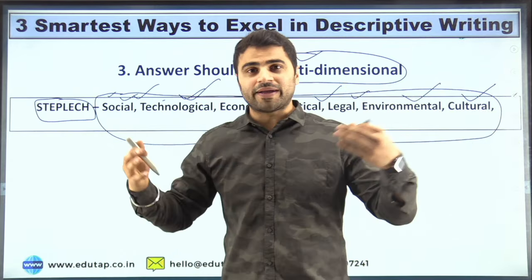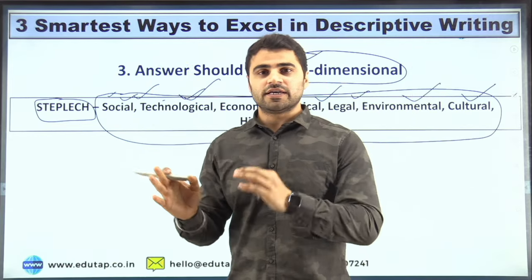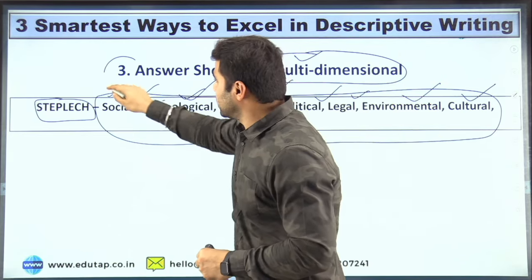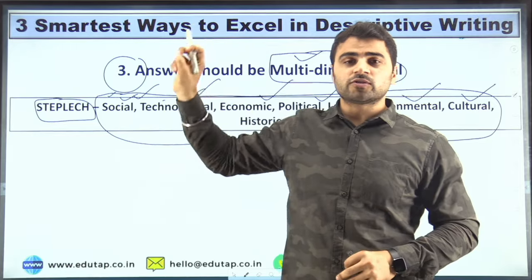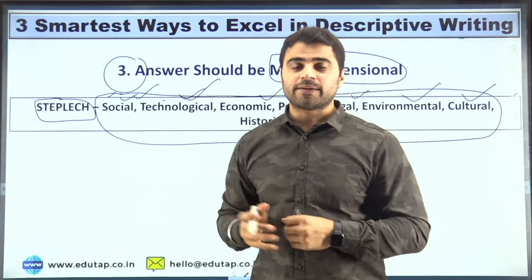If you are able to cover the maximum possible dimensions, then definitely you are going to score maximum possible marks in that particular question, right? So these are the three smartest ways through which you can score toppers' marks, through which you can score the highest possible marks assigned for that particular question.